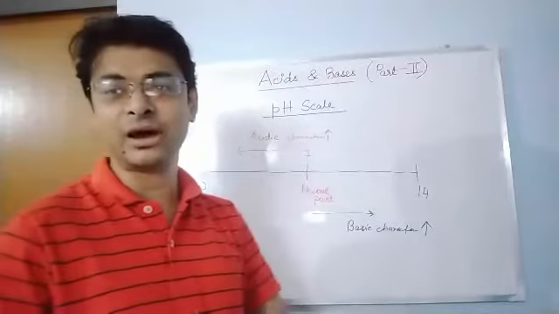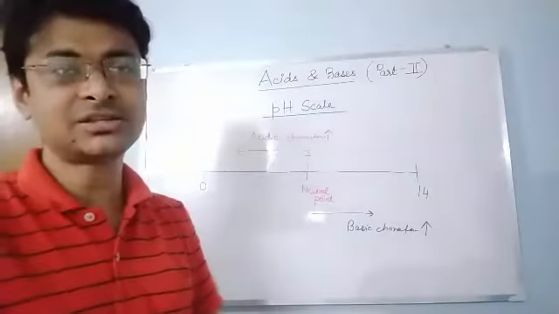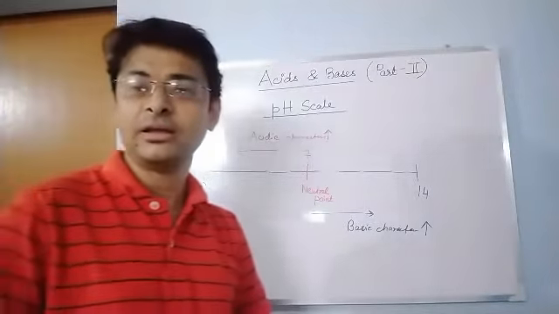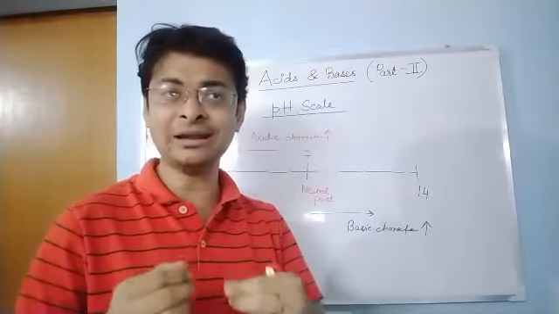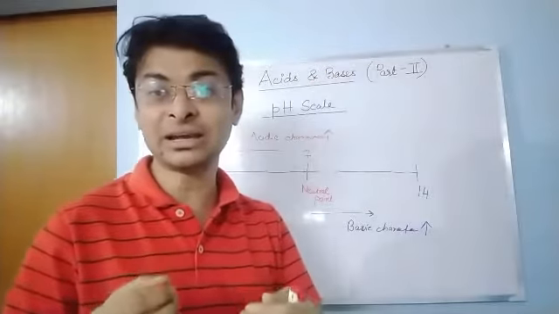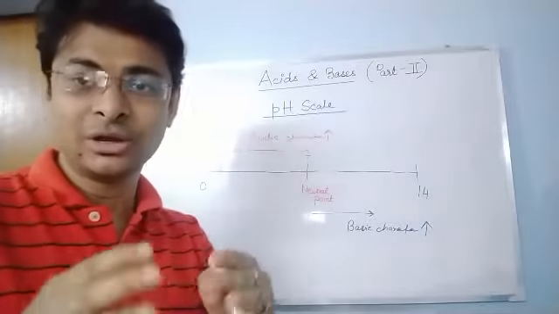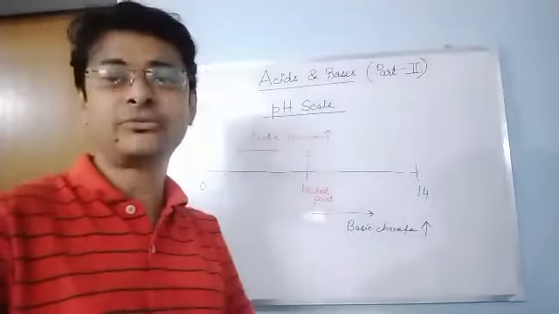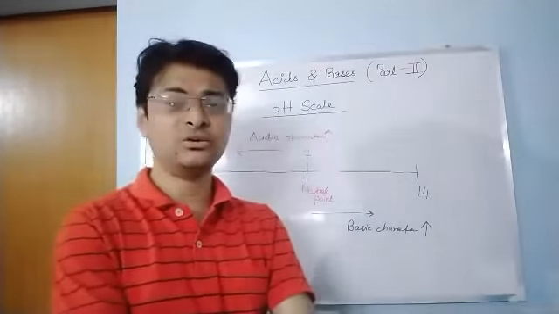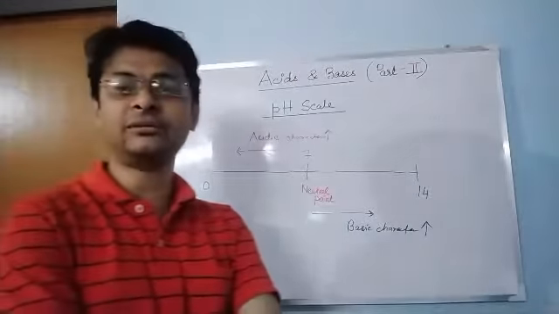Suppose you are asked about human saliva. Human saliva is slightly basic before a meal and slightly acidic after a meal. So human saliva changes.